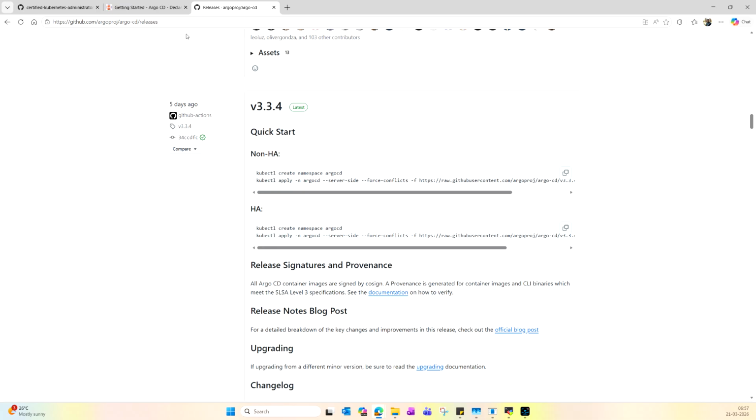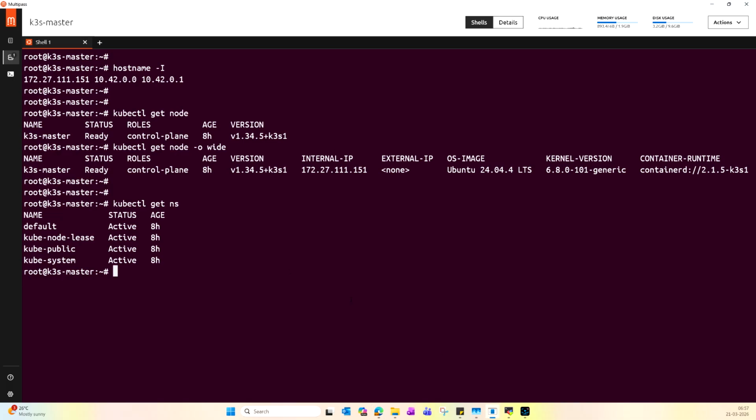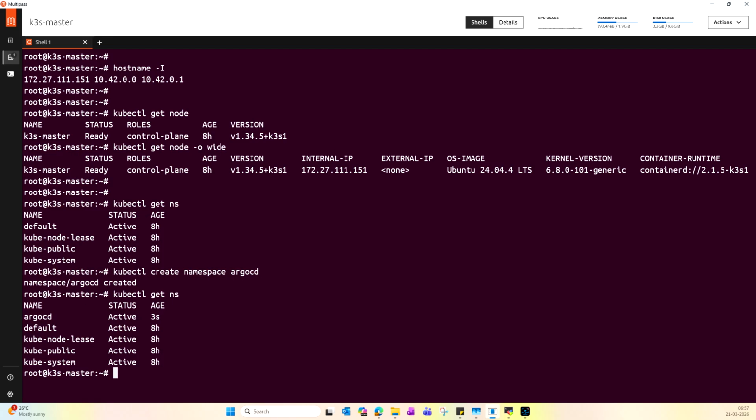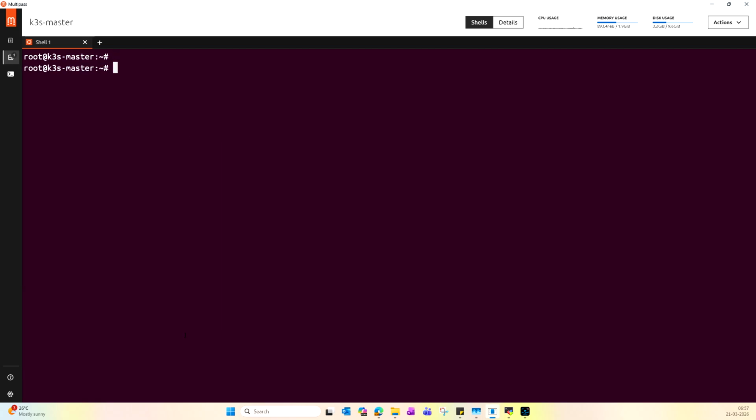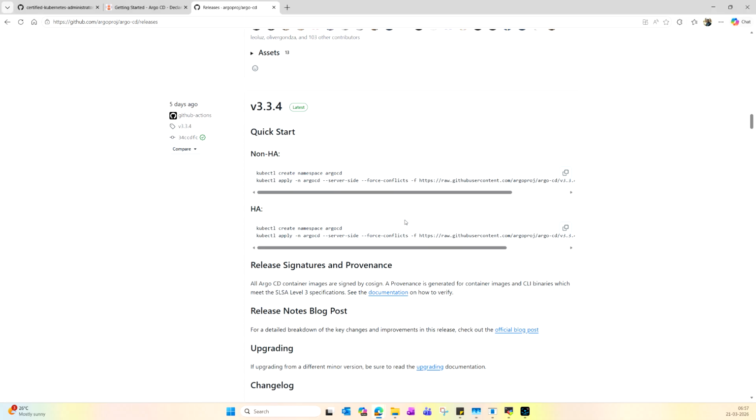So I'm going to create the new namespace: kubectl create namespace argocd. Okay, now if you list the namespaces, you can see the argocd namespace available. Next, I'm going to install Argo CD.